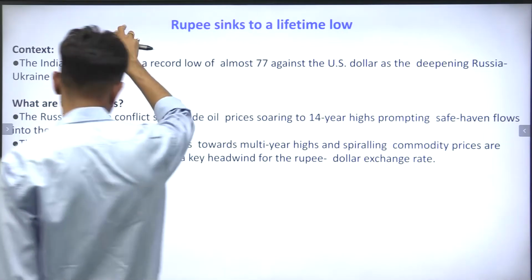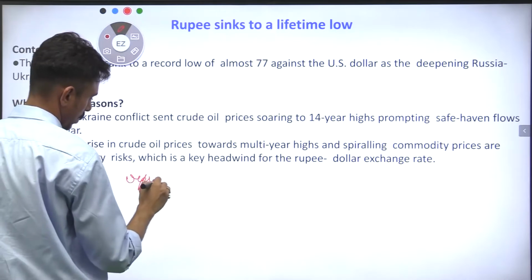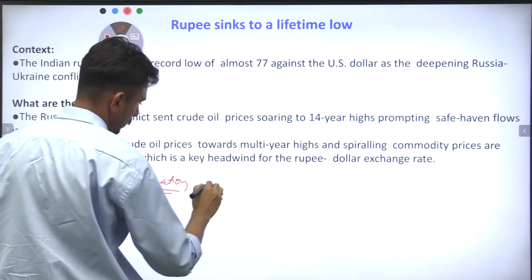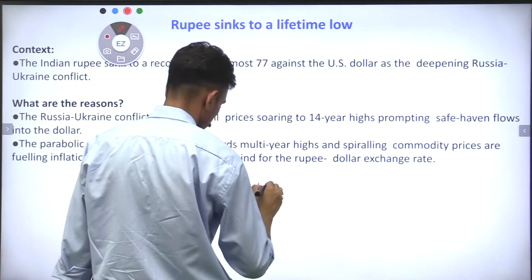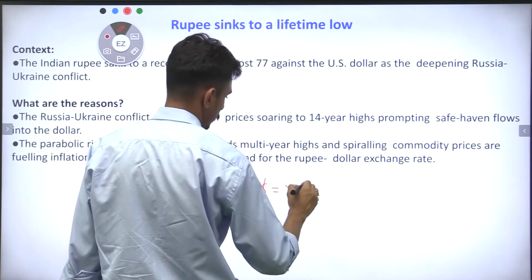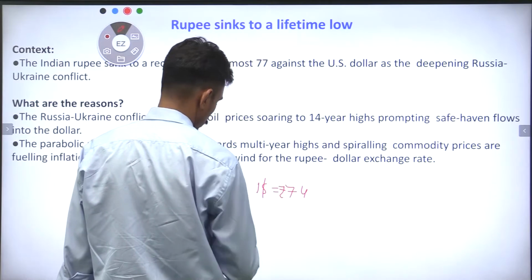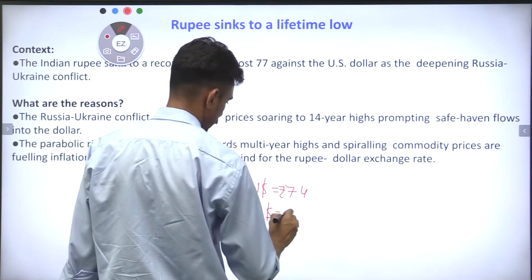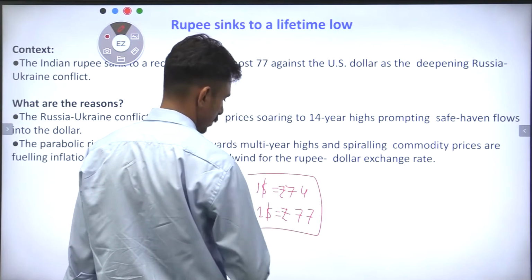So depreciation as a concept is like, let's say yesterday $1 is equal to 74 rupees, and today $1 has gone to 77 rupees, right?